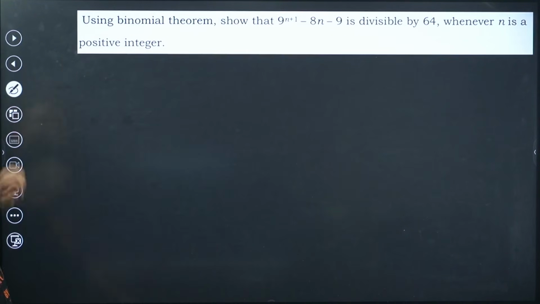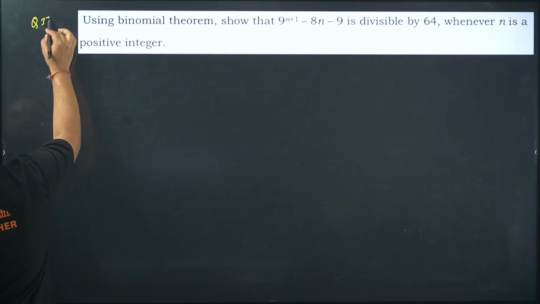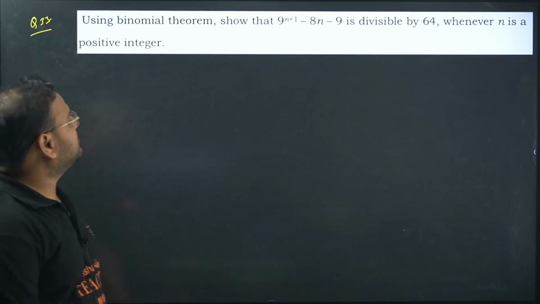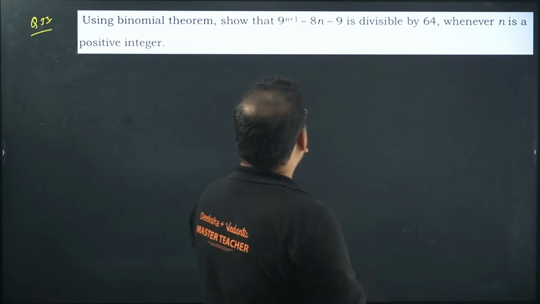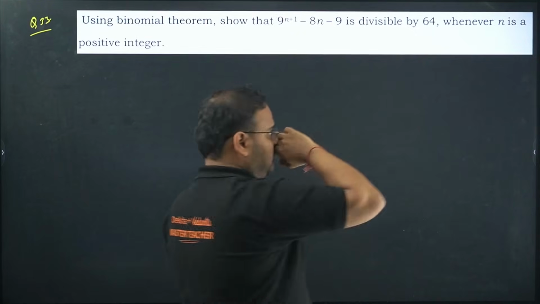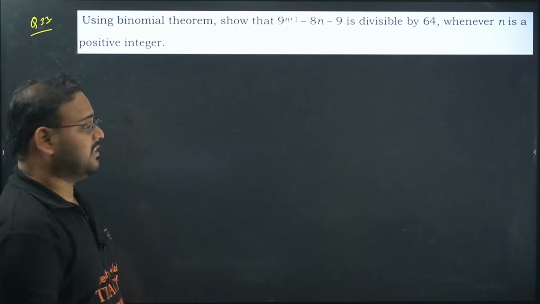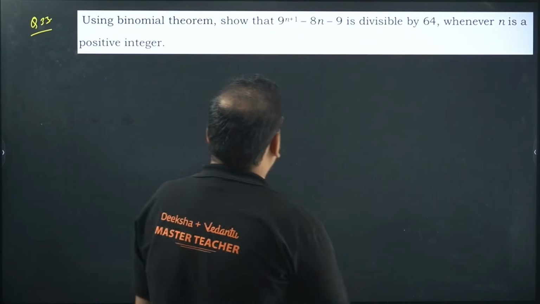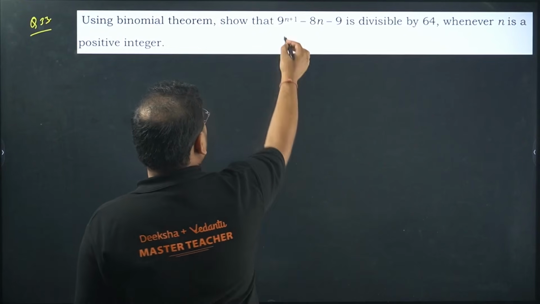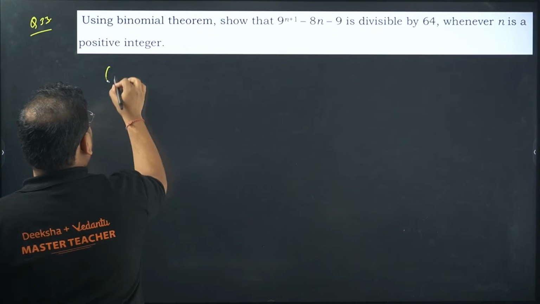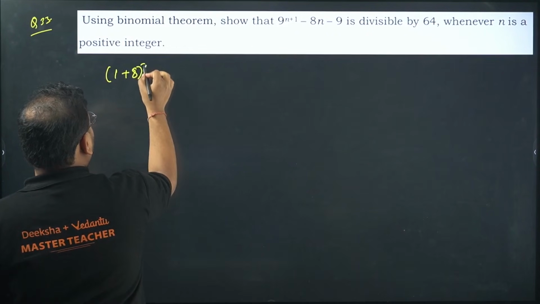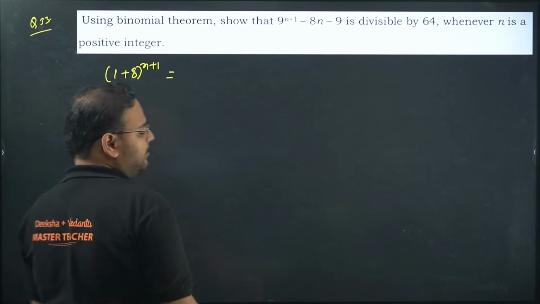Yes. Question number 33. Using binomial theorem, show that this is divisible by 64, where n is a positive integer. All right. So this makes something for me. I can see that 1 plus 8 power n plus 1. This is a kind of binomial expansion.